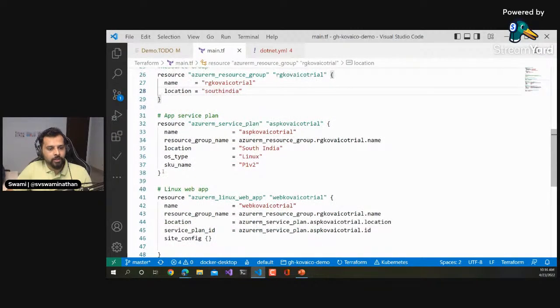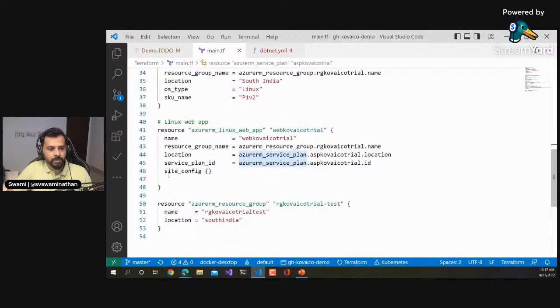So like this, you can define all the different resources. Here I'm trying to create an app service plan, and then I'm also trying to create a Linux web app. These are the three resources which I've created, right? You'll just create something like this, right? And then what you would do is, Terraform has multiple steps to do, right?